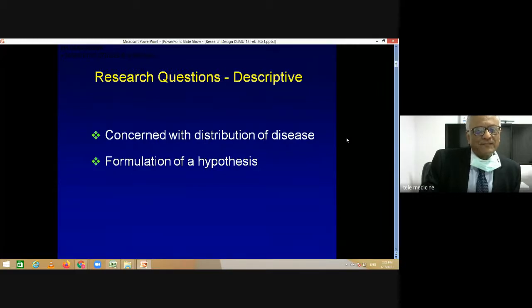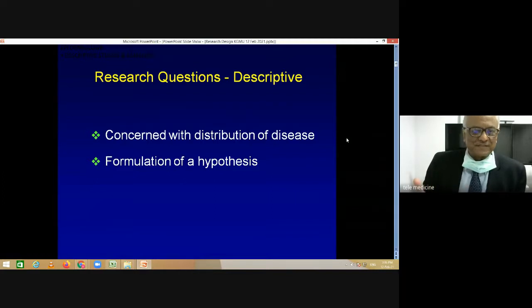So you can have research questions and you can have research which is basically focused on studying the distribution of disease. And for this you have research which is essentially descriptive. It tries to describe the disease, okay? And you study the distribution of disease, and from this you try to formulate some kind of hypothesis. I'll talk to you a little more about this in the subsequent slides.